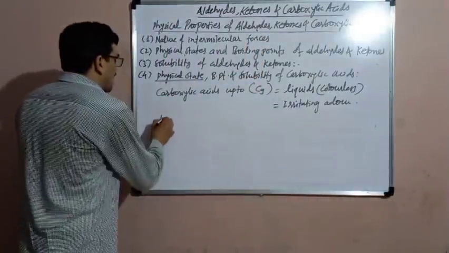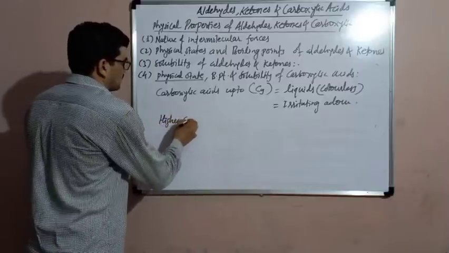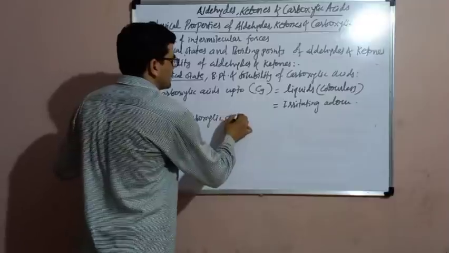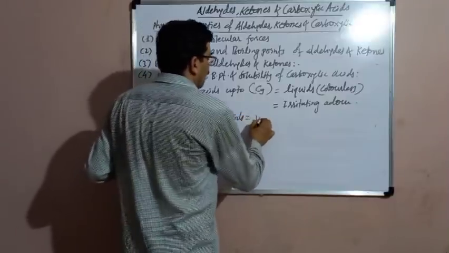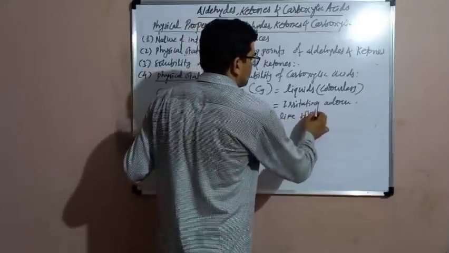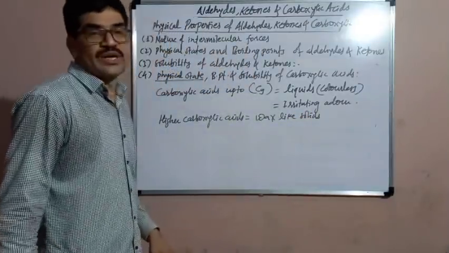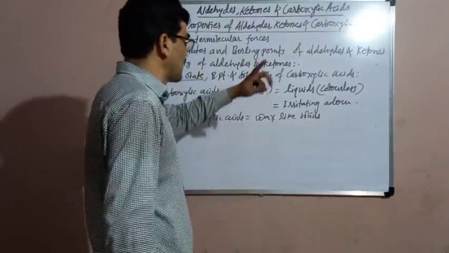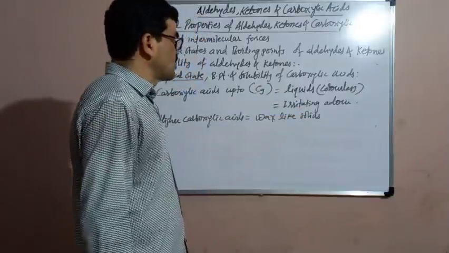Then higher carboxylic acids are wax-like solids. They appear like wax, and their odor is not irritating.